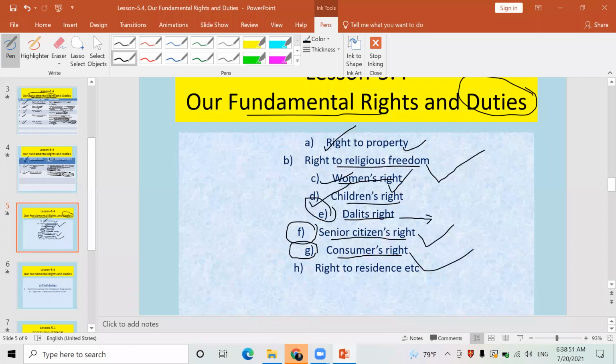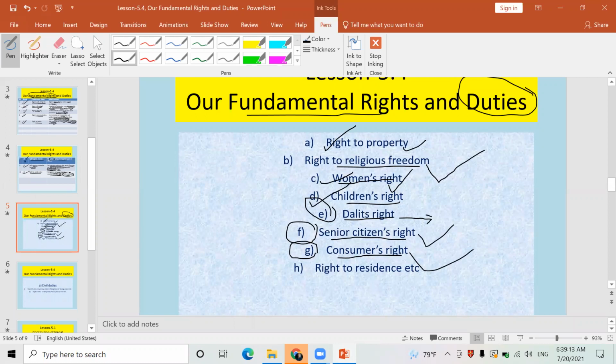Similarly, we have a right to get good foods, which are not harmful for health. There are so many companies, factories, industries which produce food items like biscuits, chocolates, oil and so on.